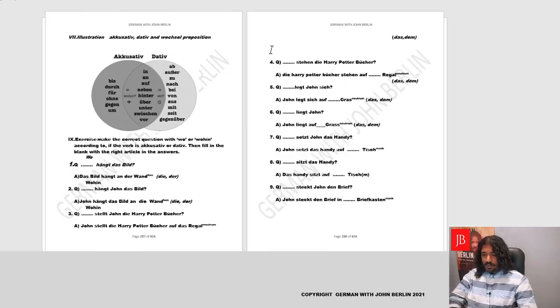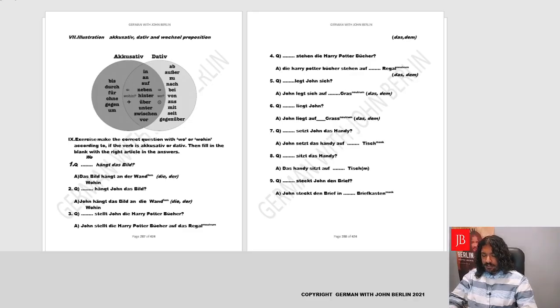Fantastic. So moving forward, dash stehen die Harry Potter Bücher. Where are the Harry Potter books standing or kept? Yes. Or it'll be wo stehen die Harry Potter Bücher? Where are the Harry Potter books standing? The Harry Potter Bücher stehen. Okay. Stehen auf das Regal.